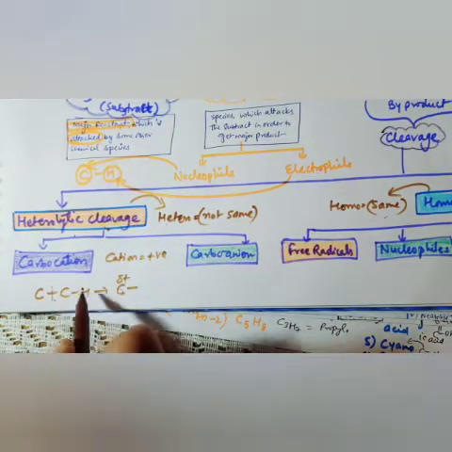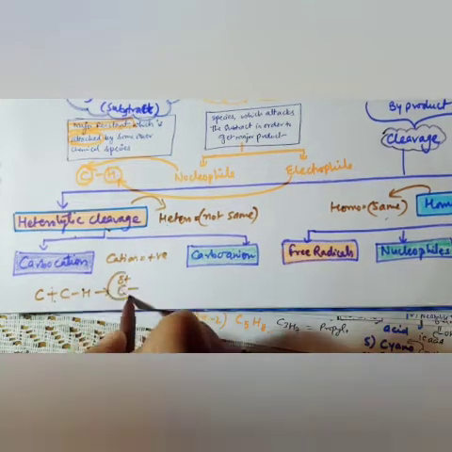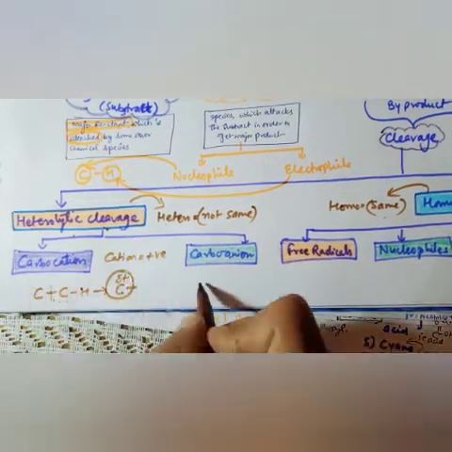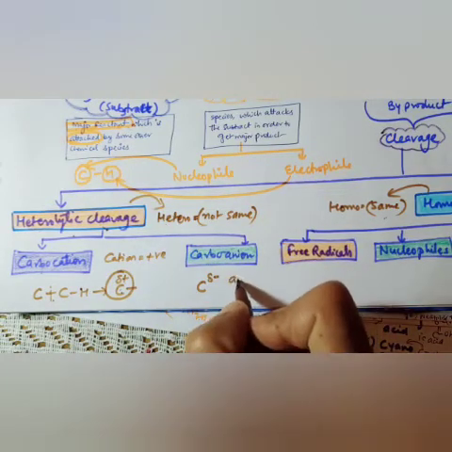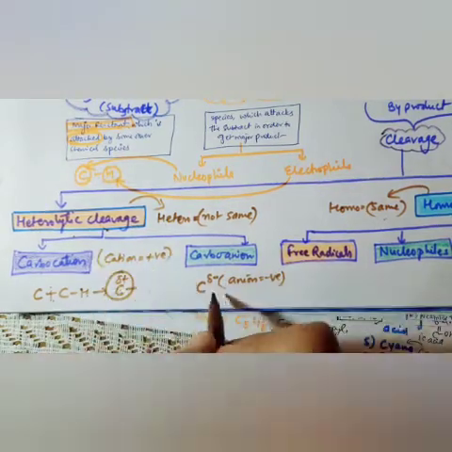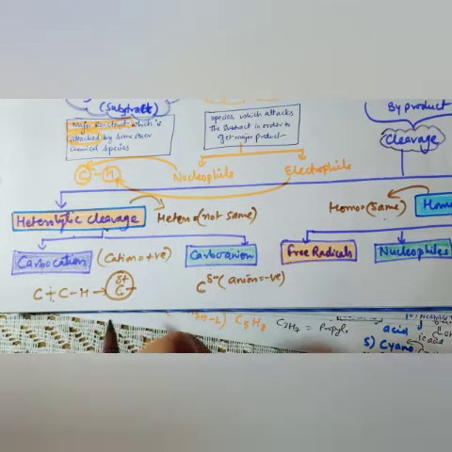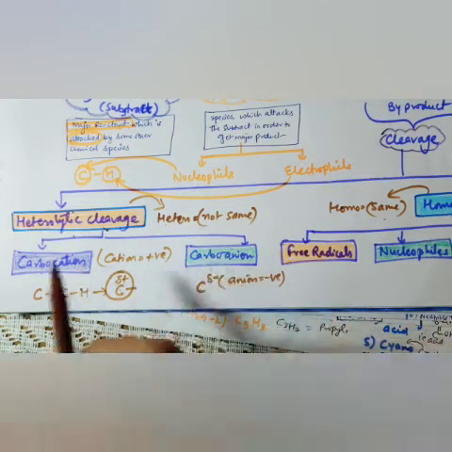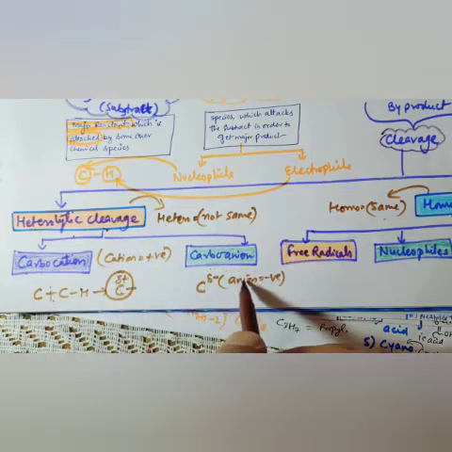When a carbon after cleavage is carrying a positive charge, that compound is called a carbocation. On the other hand, when the carbon is negatively charged, anion means negative charge. So when carbon has a negative charge, the negatively charged carbon is called a carbanion. This is very important to understand. Carbocation is positively charged carbon. Carbanion is negatively charged carbon.